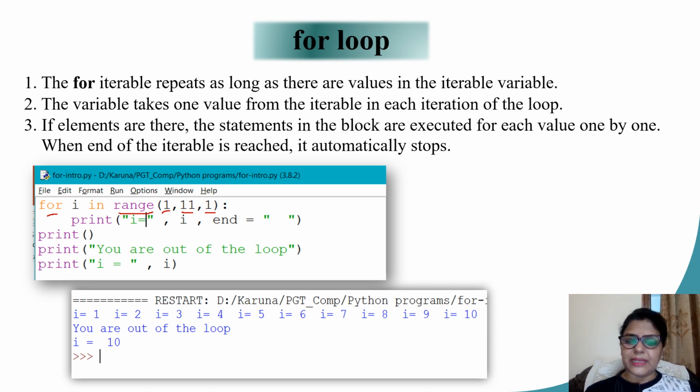The print statement remains the same as I have used in the while loop. Print i equal to variable i, end equal to blank. This will print my variable i in the same line with a constant message, i equal to 1, i equal to 2, or i equal to 3, and so on till the value reaches 10. Here in this case, the range function is going to give me a list of values starting from 1 going up till 10. Please note, the value goes up till 10. So whatever value you are giving over here, it stops at one value less than that.